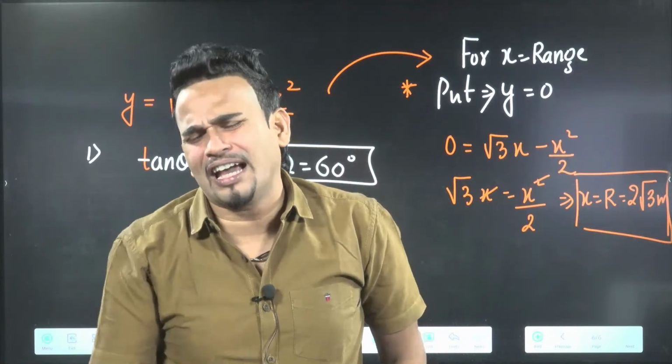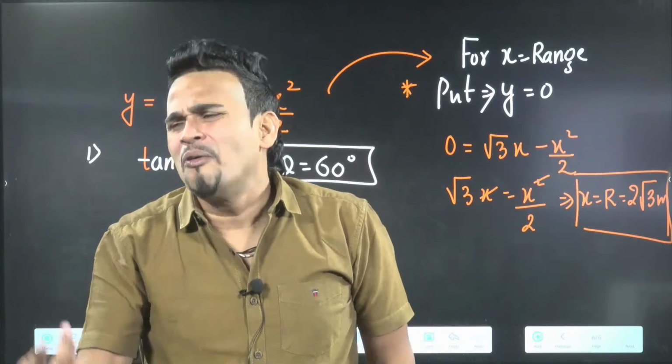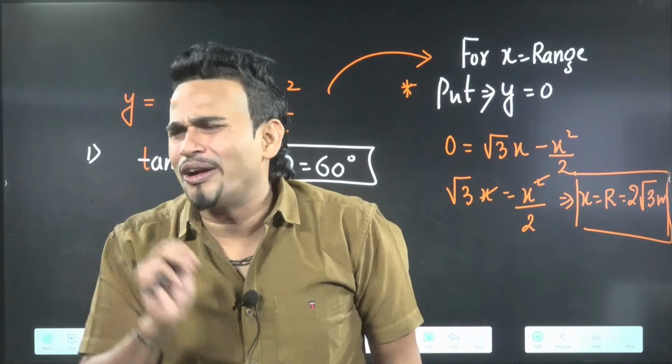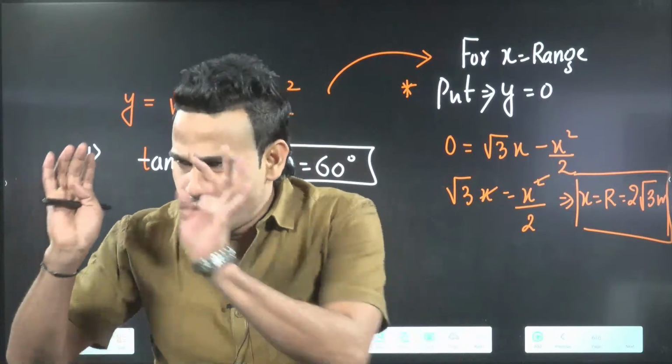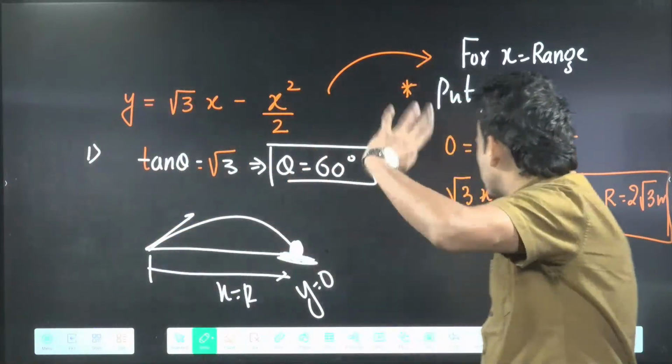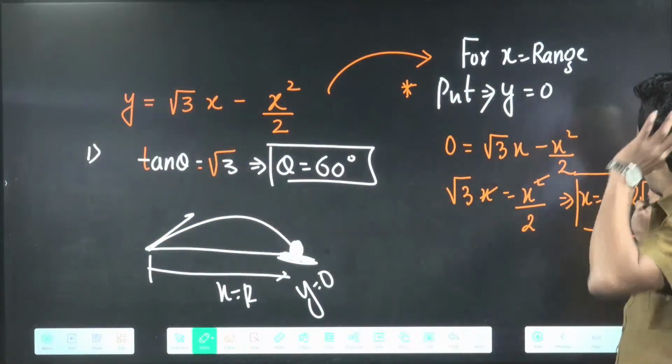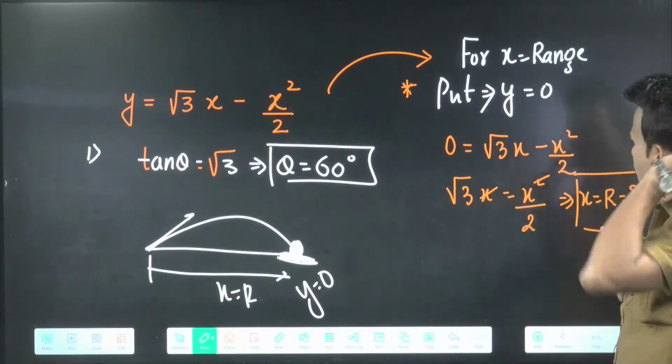Ball has fallen on the ground. If the ball has fallen on the ground, what will be the height? 0. Y coordinate will be 0. Directly put. From there it becomes the easiest way. You can relate from there also, no problem. That also I will say, no problem. So the range will be coming as 2 root 3.